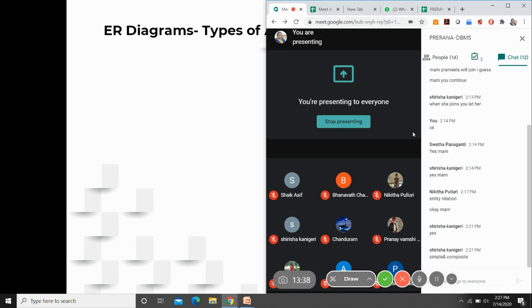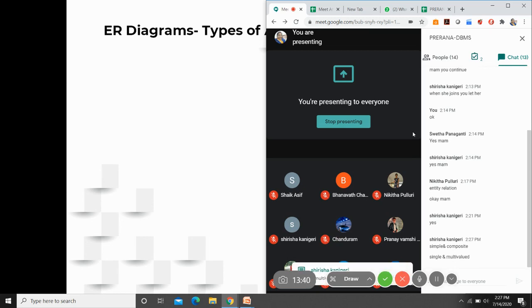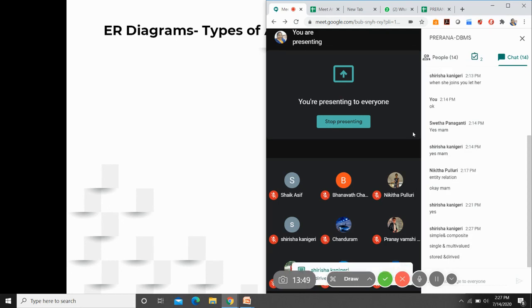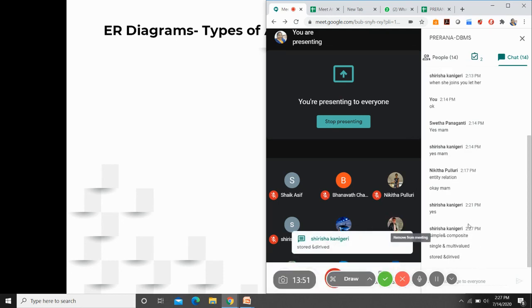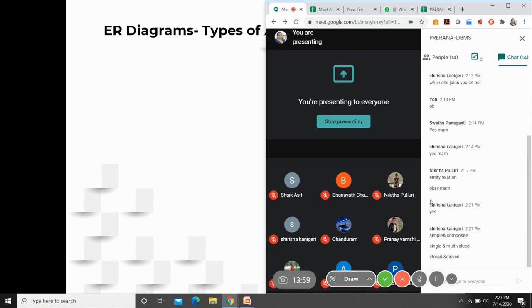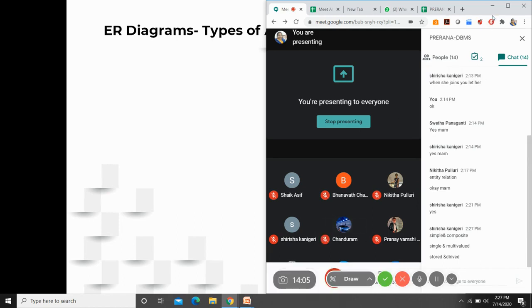Single and multi-valued. Stored and derived. Very good, Sirisha. So we have three different sets of attributes. The categories are three. Under the first category you have simple and composite. The second category you have single valued and multi-valued. Under the third category you have stored and derived.